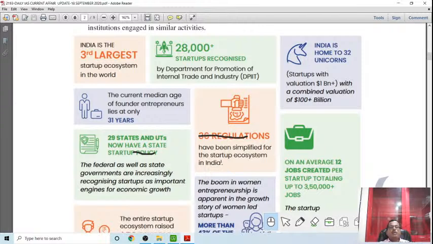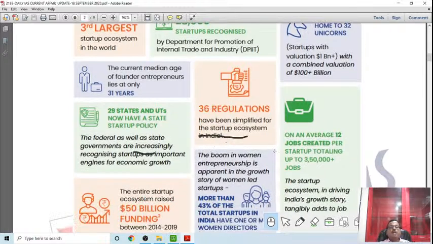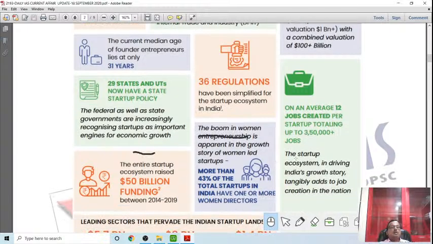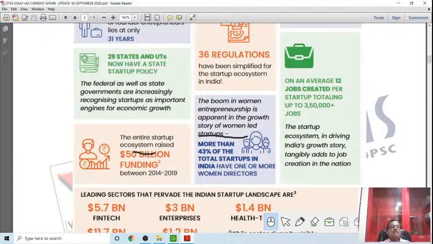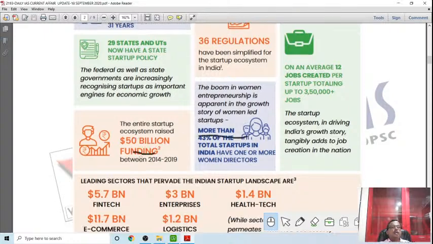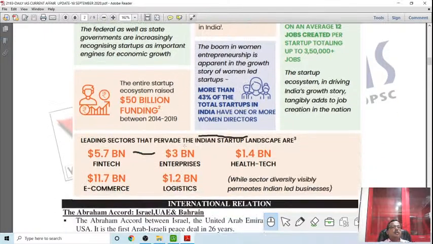On an average, 12 jobs are created per startup, totaling up to 3,50,000 jobs. Startups have been giving such job opportunities. Women entrepreneurs: more than 43% of the total startups in India have one or more women directors. That's women empowerment. The entire startup ecosystem raised 50 billion in funding between 2014 and 2019.